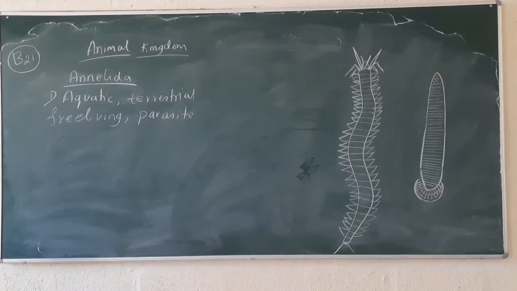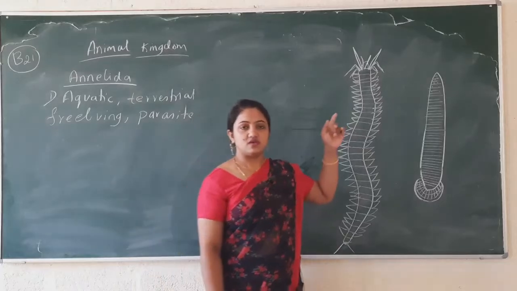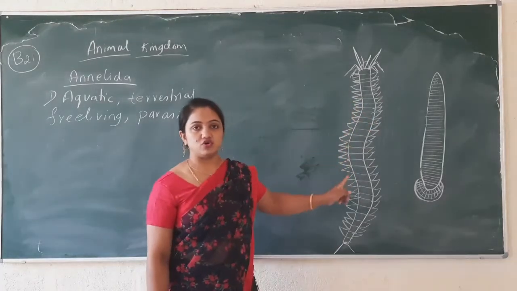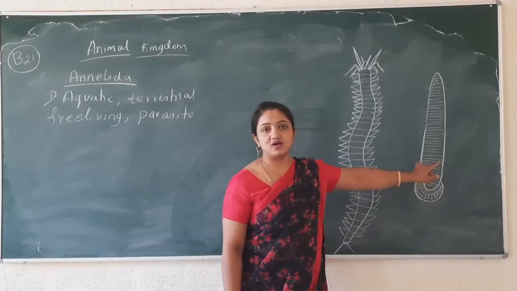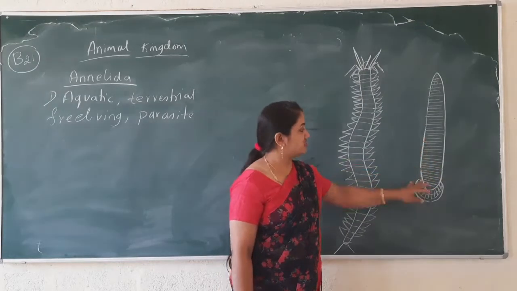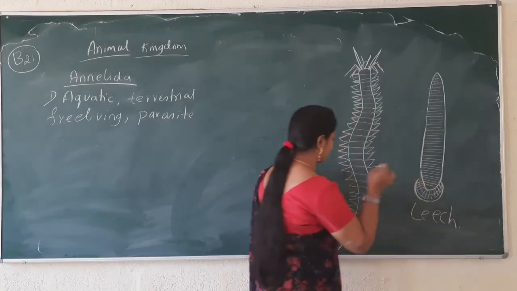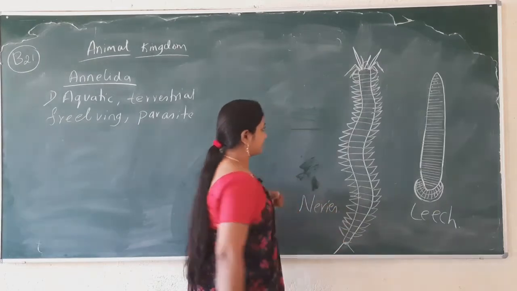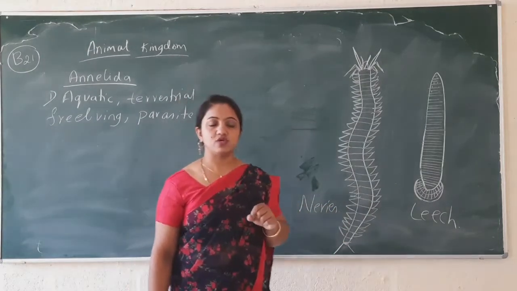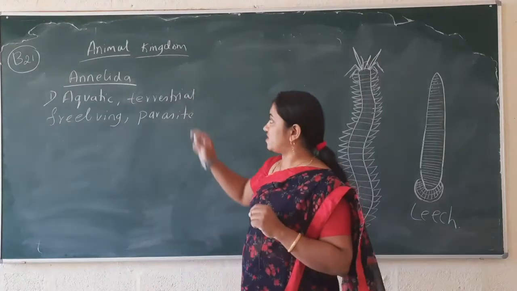So you might have seen these types of organisms next to your home, and in the moist regions you might have seen the leeches. This is known as leech and this is known as nereis.